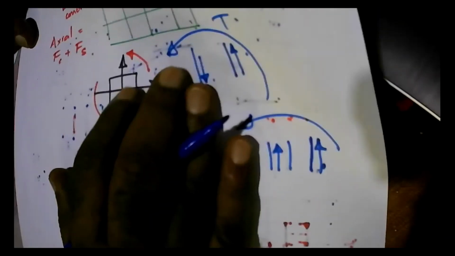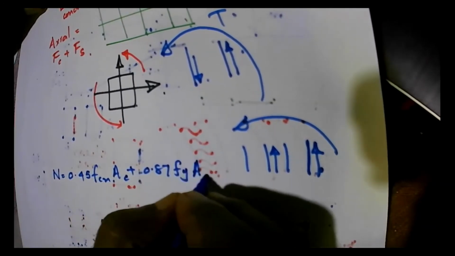Then you will ask, how do you get this equation? Actually this is the equation when you are dealing with cube strength. When you are dealing with cube strength, the equation is N is equal to 0.45 FCU, this is the concrete strength, multiplied by concrete area, plus 0.87 FY area of steel. So this is a normal equation.